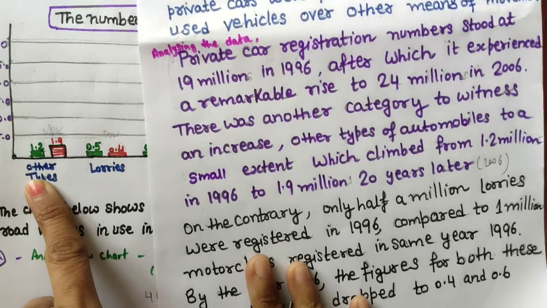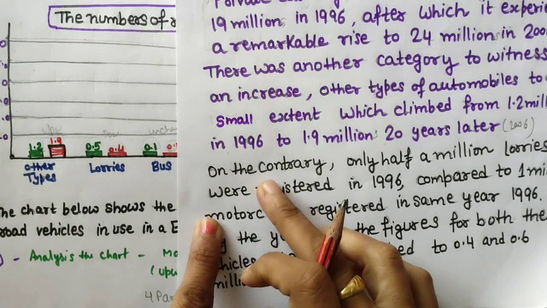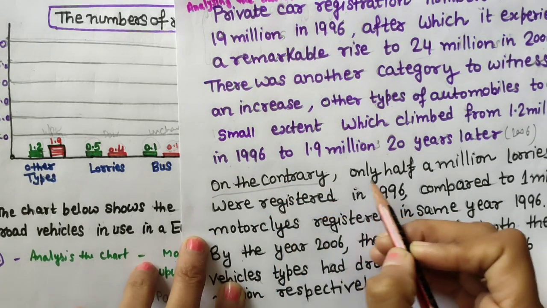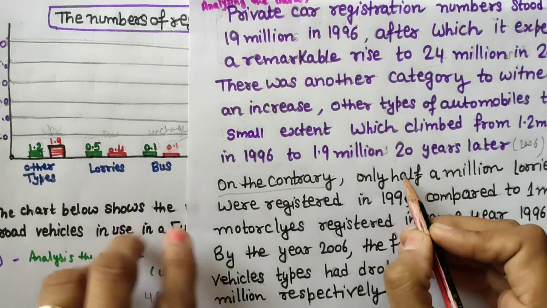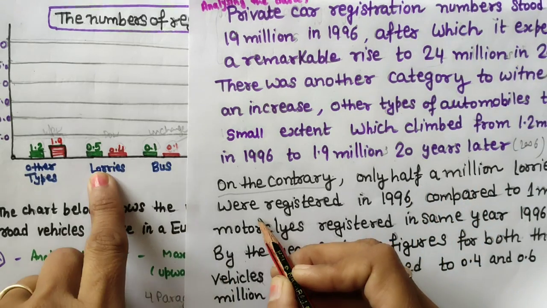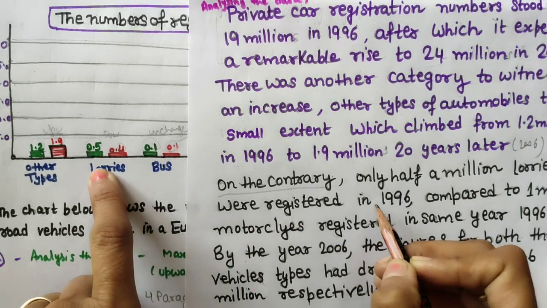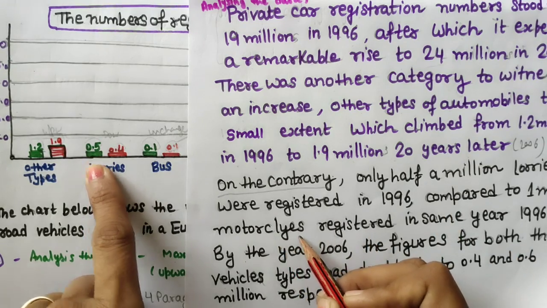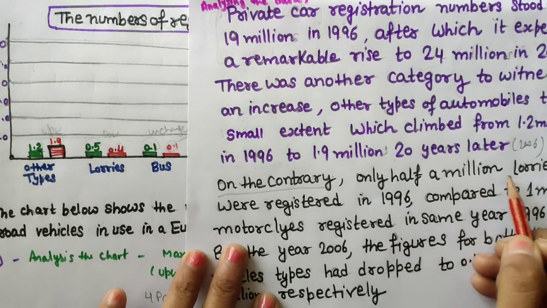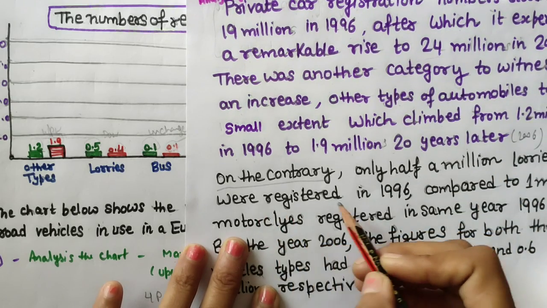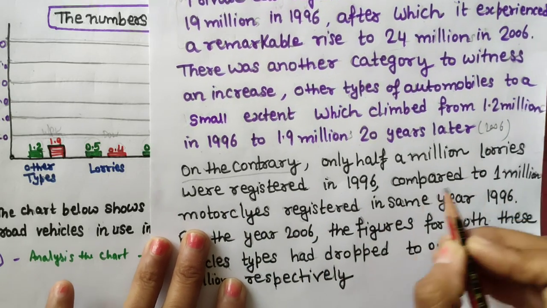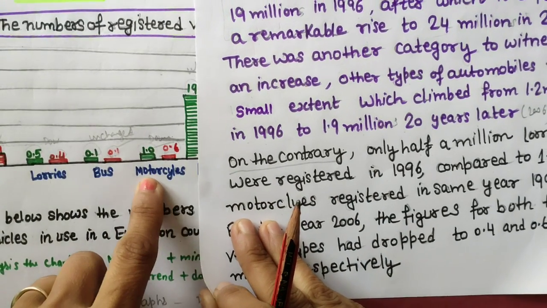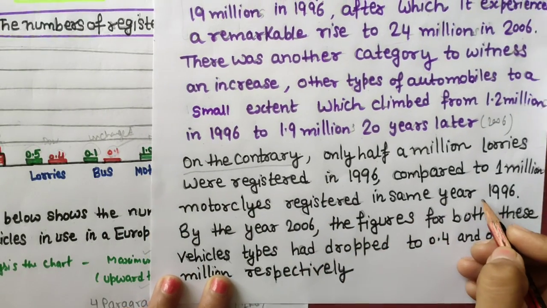Okay, now another category. On the contrary, use these words to highlight that you are comparing things. On the contrary, 500,000 lorries were registered in 1996, like 0.5, 500,000, compared to 1 million motorcycles registered in the same year 1996.